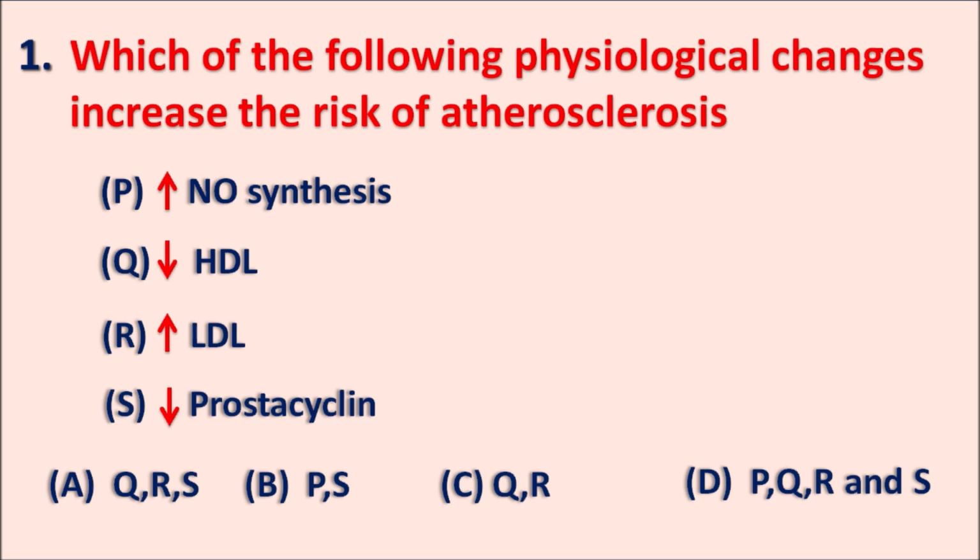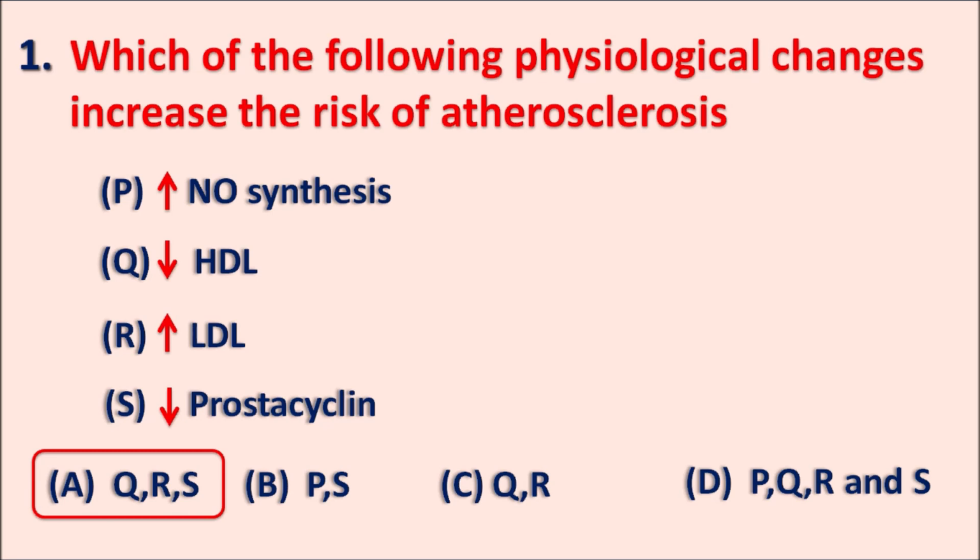So here we have to select the mechanism which increases the risk of atherosclerosis. If you have any idea of the answer, you can pause the video and spot the right answer. So now we will discuss the right answer and explanation for this question. So here the right answer is QRS. The risk of atherosclerosis is associated with the increase in the LDL, decrease in the HDL, as well as decrease in the prostacyclin.